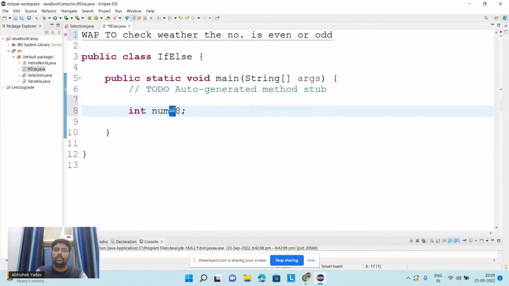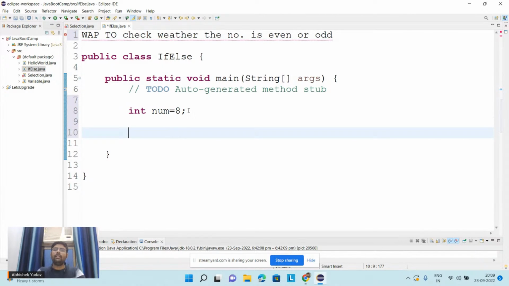This equal to is my assignment operator. This is the name of the variable, and what type of data I am storing inside the variable is the data type. Here I am storing integer type of data, and this variable will occupy 4 bytes of memory inside the computer memory, right?